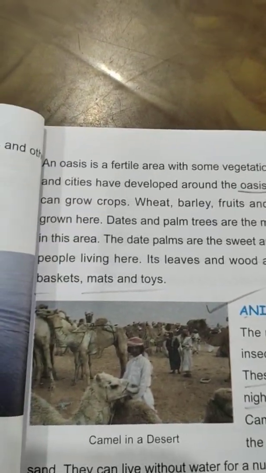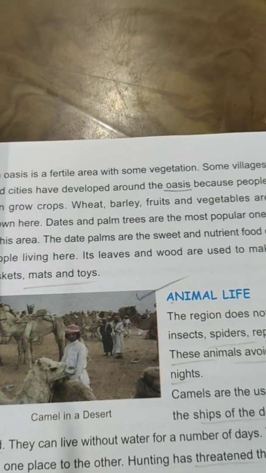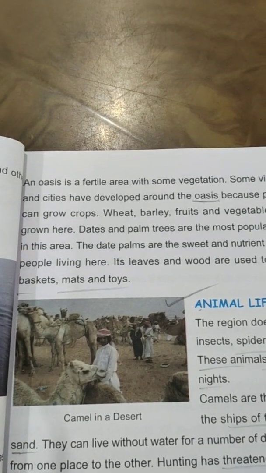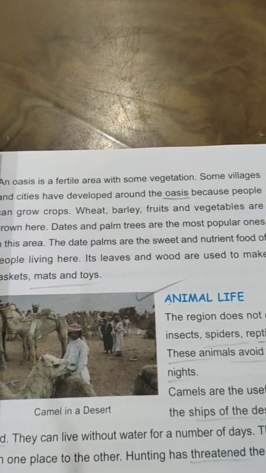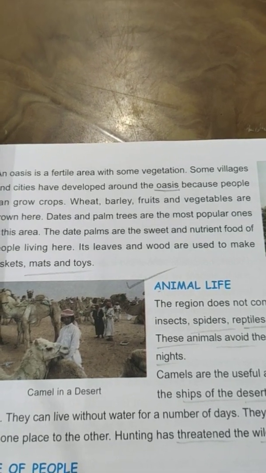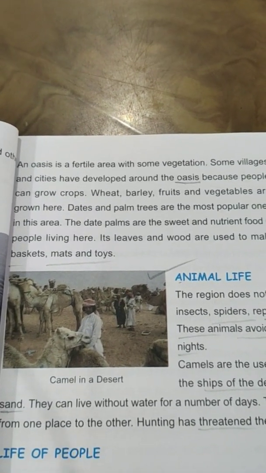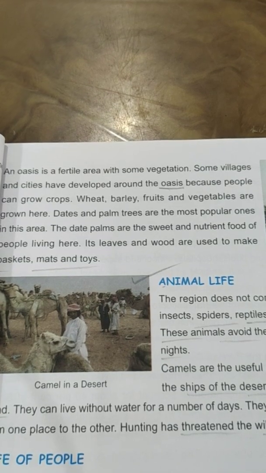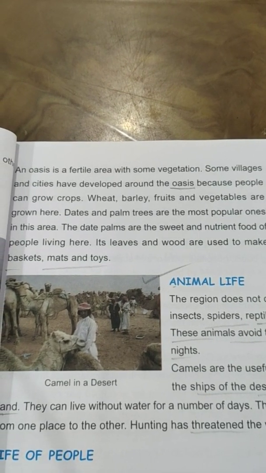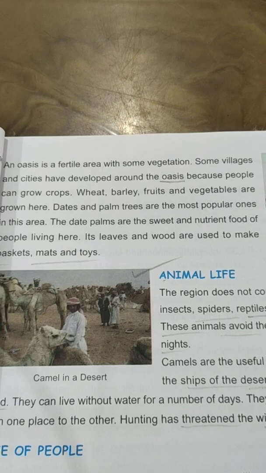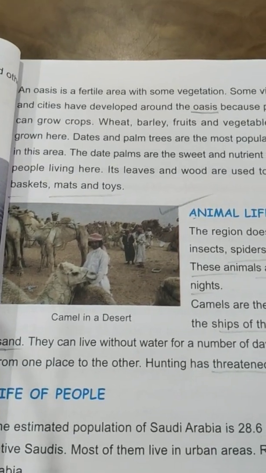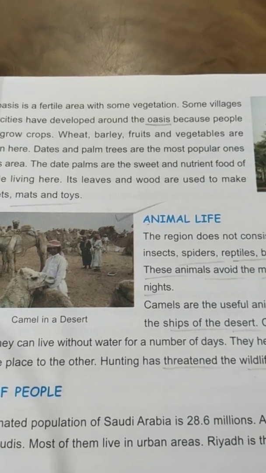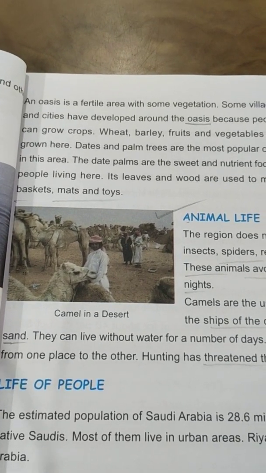An oasis is a fertile area with some vegetation. Some villages and cities have developed around the oasis because people can grow crops. Wheat, barley, fruits and vegetables are grown here. Dates and palm trees are the most popular ones in this area. The date palms are the sweet and nutritious food of people living here. Its leaves and wood are used to make baskets, mats and toys.